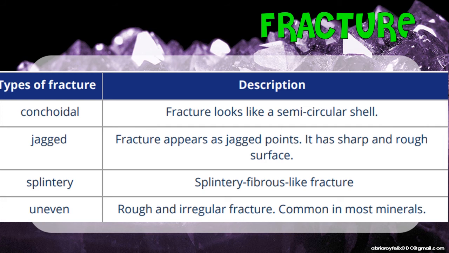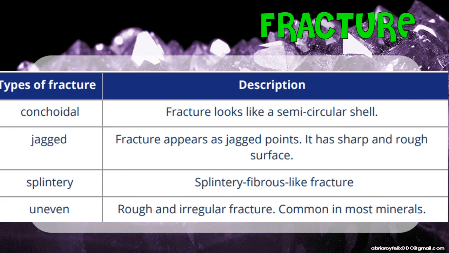Next, your splintery is a splintery, fibrous-like structure. Are you familiar with the term splints? When you do rescue and someone has a fractured bone, we put splints. Splints are like a flat bar that we use to immobilize, so it cannot move, and at the same time stabilize the bone so it will not be further injured.